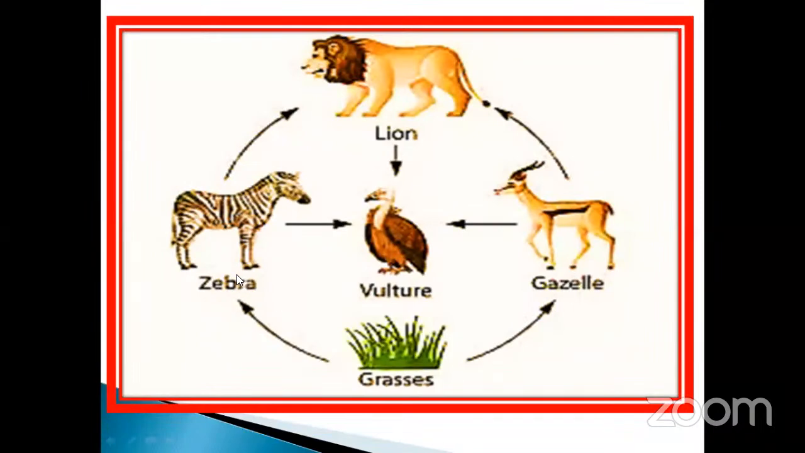Grass, zebra can eat it, vulture can eat, and also gazelle. Okay, so each one has an interconnection. See that? Zebra, after death, is also eaten by the eagle. Again, this was eaten by the lion. Once the lion undergoes the dying process, what happened? The lion was eaten by the vulture.